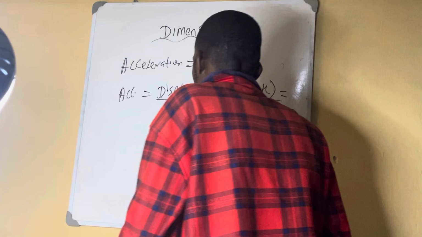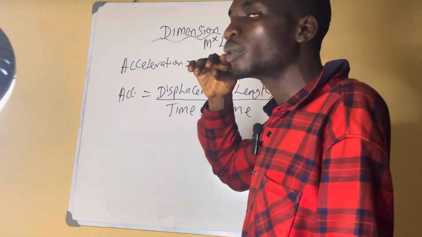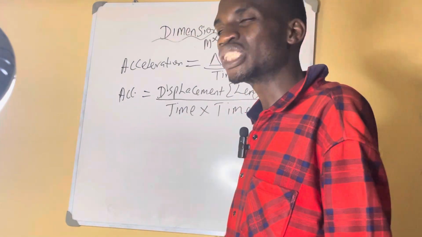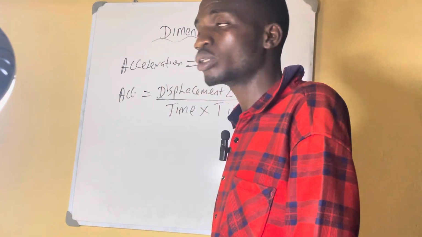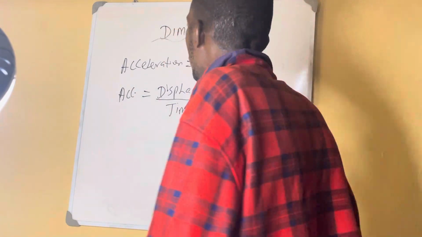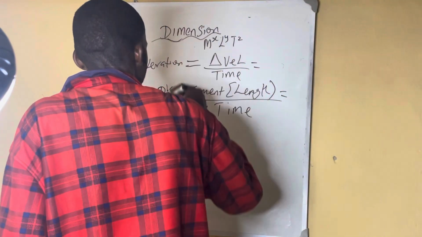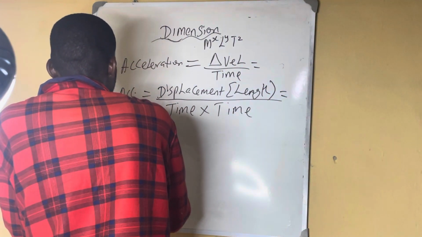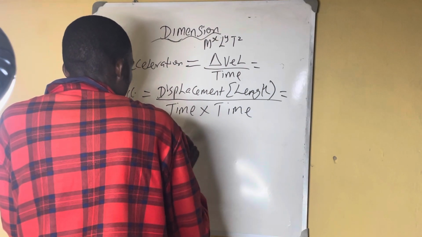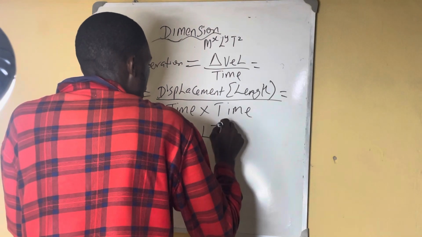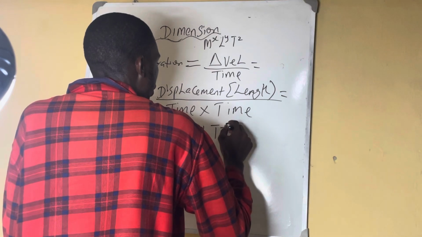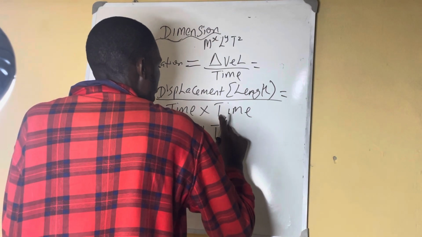Because remember that acceleration itself is change in velocity over time. So now because we have not gotten mass, length, and time, we break that velocity until we get the fundamental quantity. That is what we are talking about by dimension. When you break it, we now get displacement over time. We now bring this time again. Do you understand? So now we have acceleration equals length over time squared, which is equal to L T^-2. Do you understand?